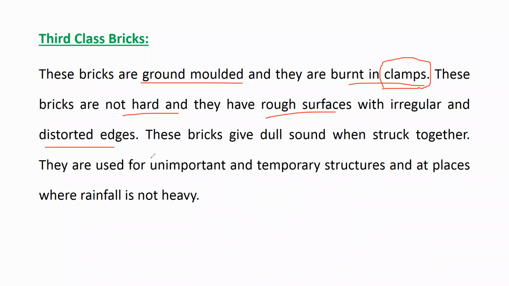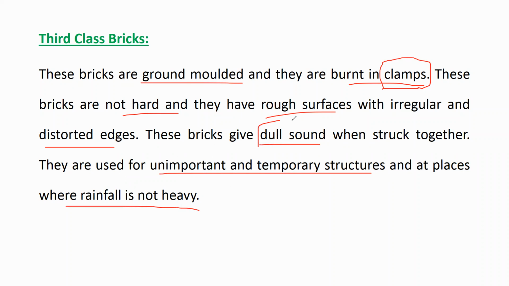Okay, edges will be distorted here. These bricks give a dull sound when struck together. They are used for unimportant and temporary structures at places where rainfall is not heavy.